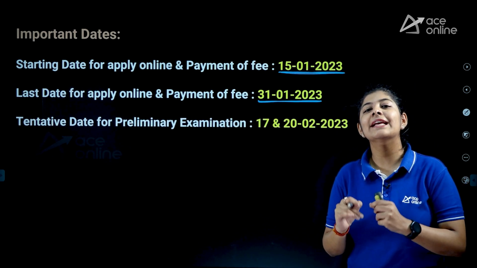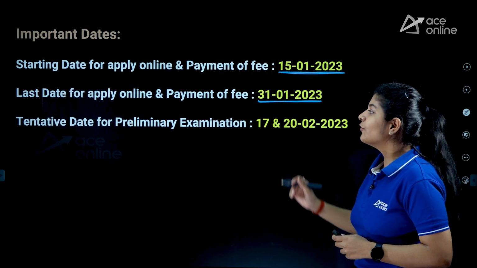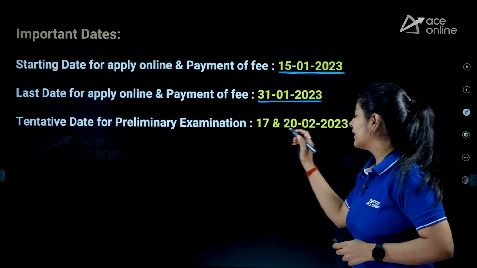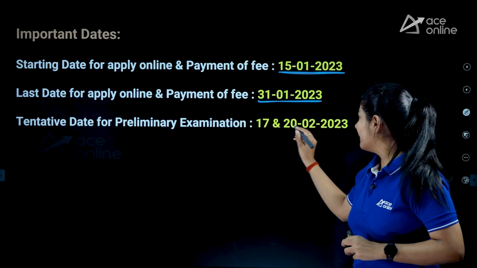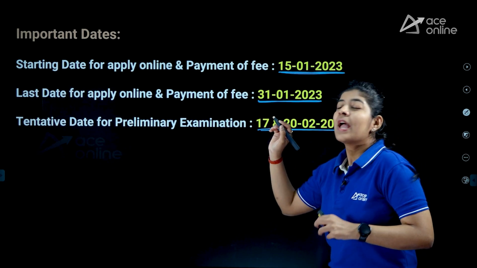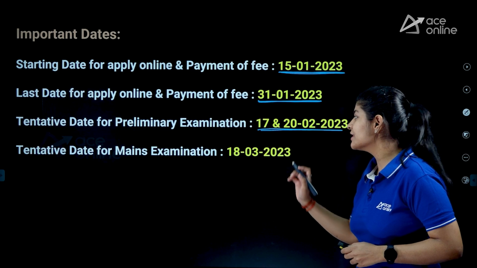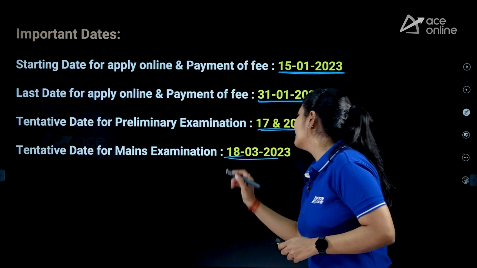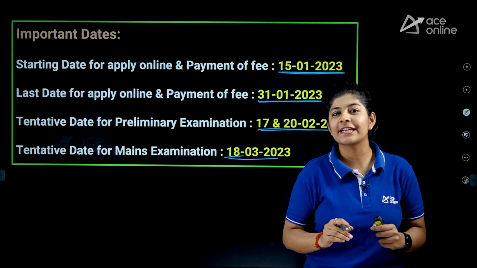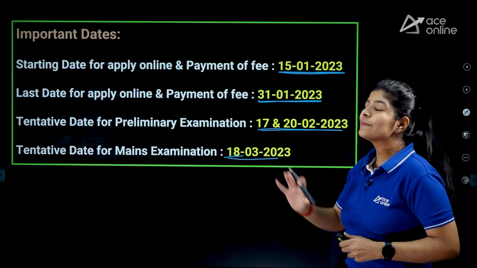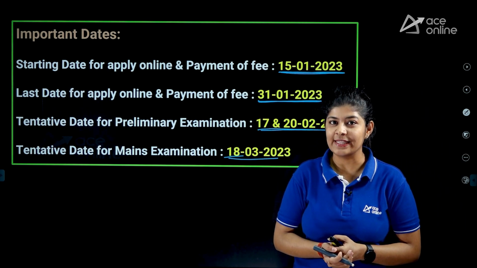Apart from that, LIC has also released the tentative dates for your examination. So for the prelims examinations, dates are near around 17th to 20th February 2023, and here we are also having the tentative dates for the mains examinations, and it is near to 18th March 2023. Is it clear? So these are the important dates that you should know for this particular job notification, or we can say for this particular job vacancy, right?